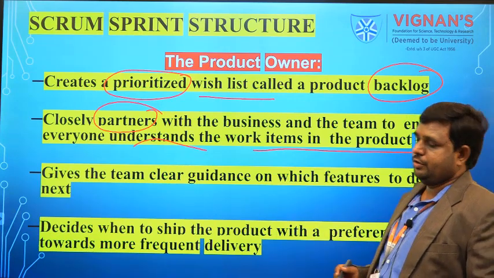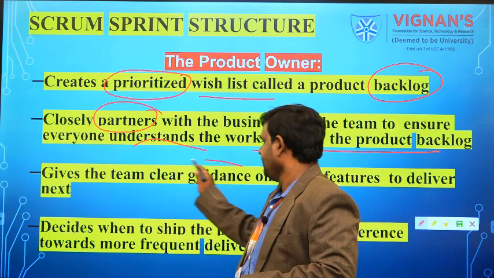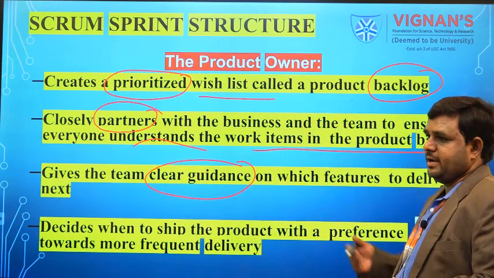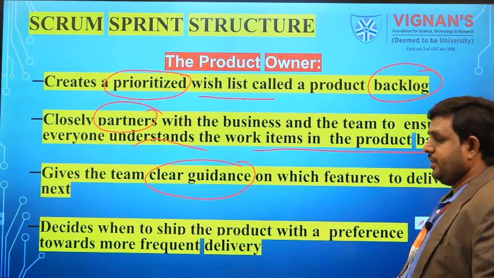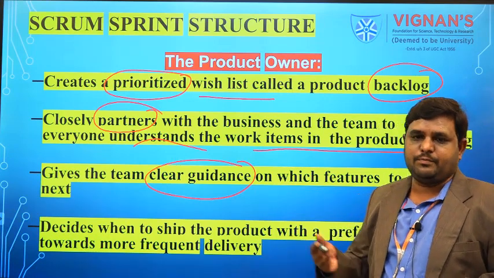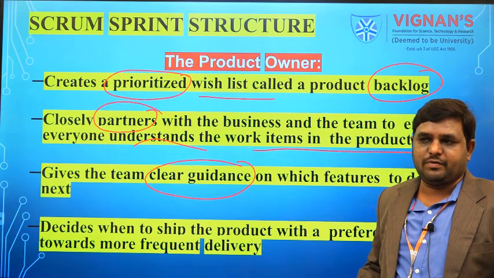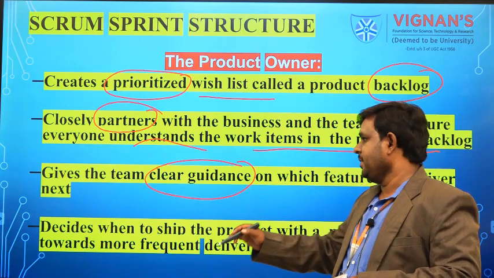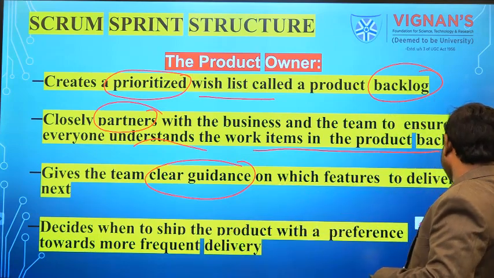And then we are going to give clear guidelines to the team on what we are going to deliver in the next sprint. And next, we are going to decide when to deliver the sprint, so which sprint we have to develop first. Based on the client requirements only, we are going to choose the sprint which we are going to develop. So that is what the product owner is going to do.